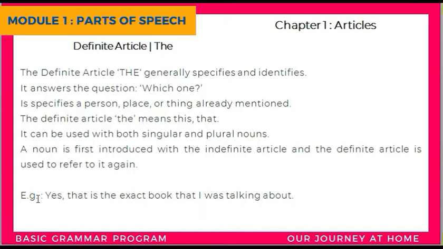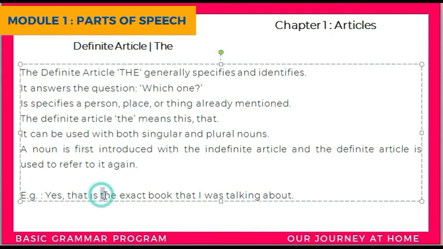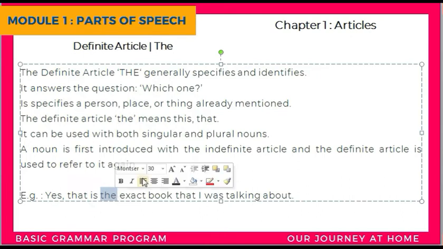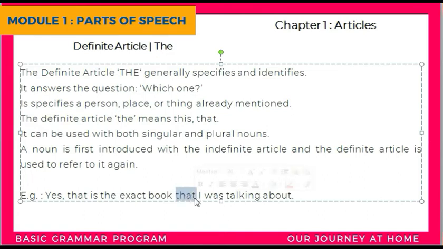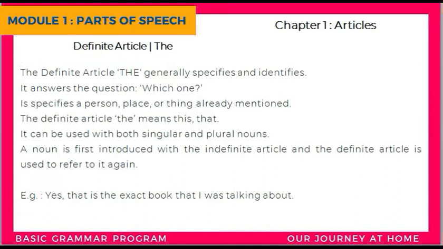For this example: yes, that is the exact book that I was talking about. Here, the is used as a definite article, and that is used again as a definite article, right? So if you think about this conversation, someone asked the person, is this the book?